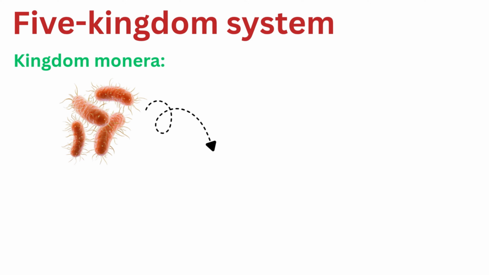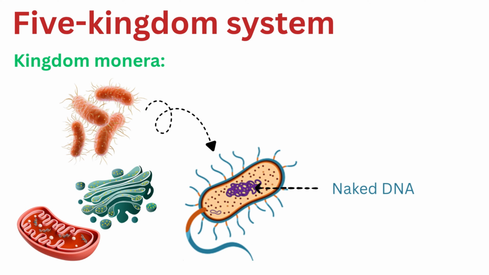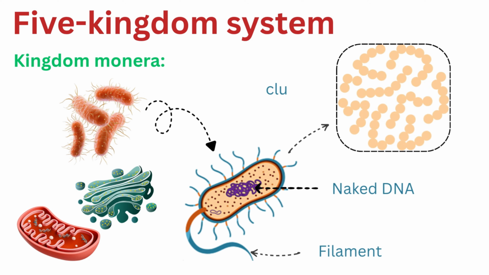The first kingdom we're exploring in the Whittaker system is Kingdom Monera. These are the simplest organisms on Earth, the prokaryotes. These microscopic life forms are unique because they lack a true nucleus and membrane-bound organelles, like mitochondria or the Golgi complex. While most monerans are unicellular, you might sometimes see them forming long filaments or clusters.